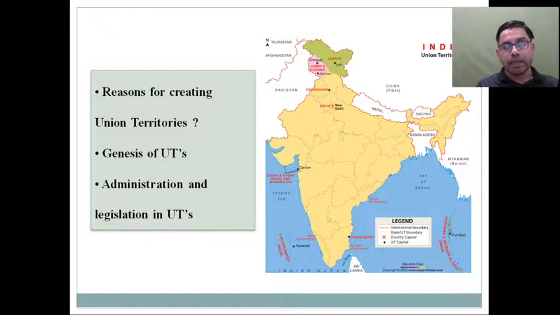And after such an introduction about these union territories, what these union territories are and what their need is, we will try to understand the administration and legislation in these union territories. So that will be the scope of this particular lecture, as we have been doing in all our previous topics, and I tried to give you a basic understanding, a clear-cut understanding about these concepts.